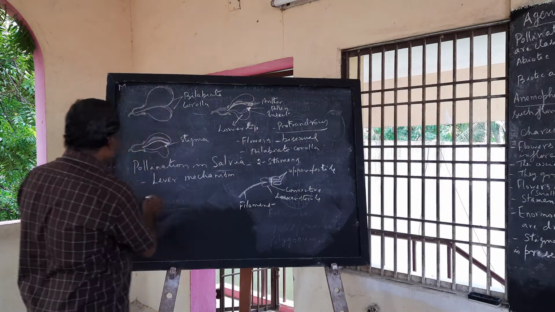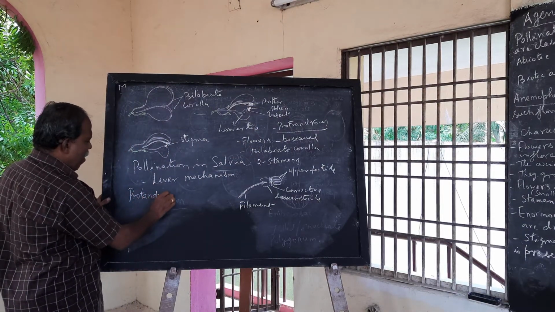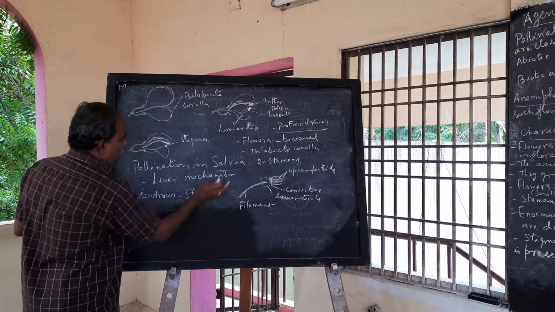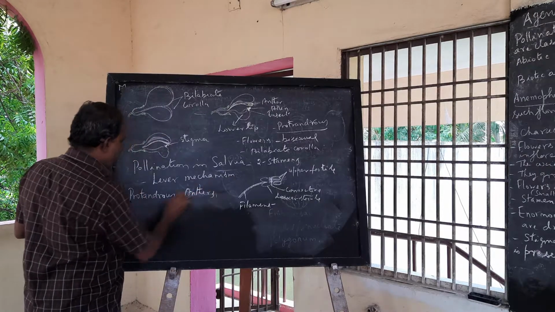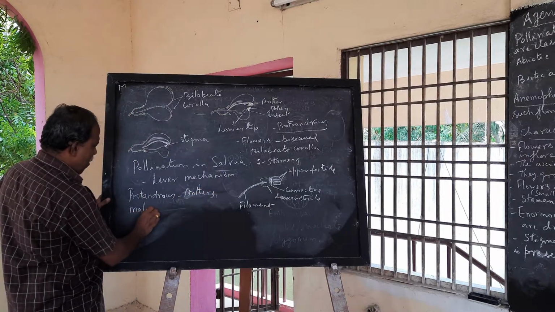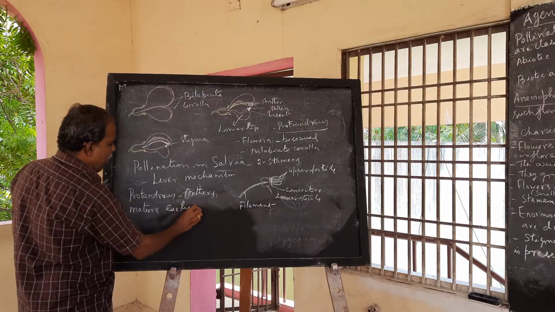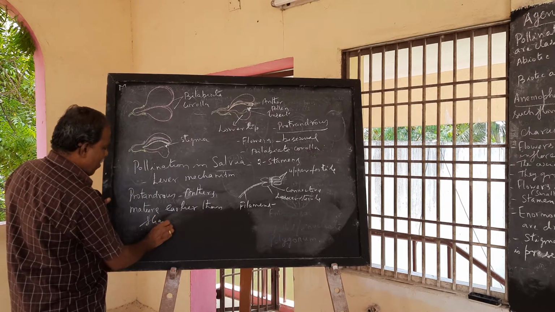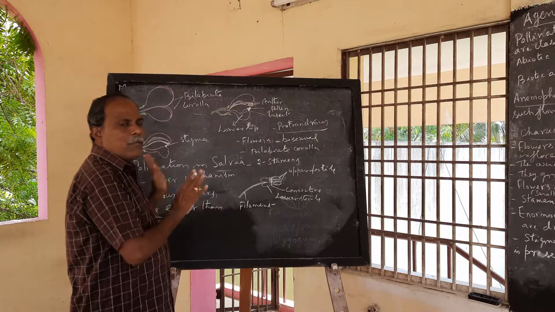But here, what is protandrous? Protandrous means stamens, the anthers, mature earlier than the stigma. So which pollination is prevented? Self-pollination is prevented.